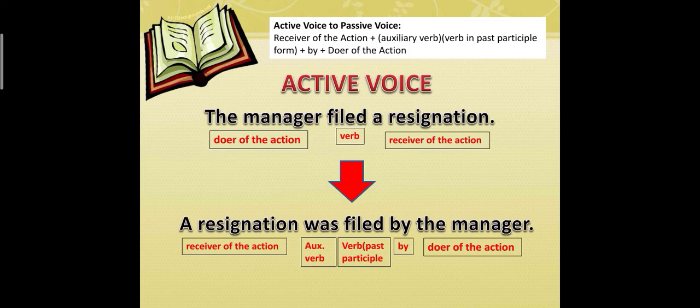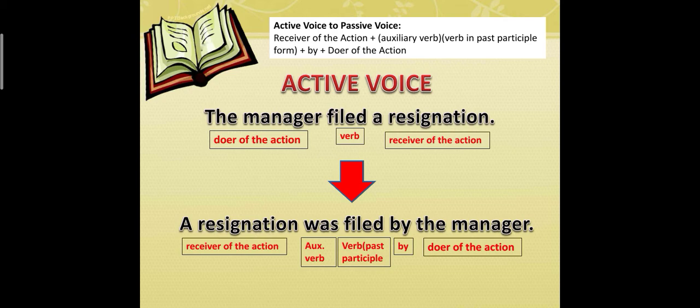The sentence example in active voice is the manager filed a resignation. The manager is the doer of the action. Filed is the verb and a resignation is the receiver of the action. To make it in passive voice, let's start with the receiver of the action, which is a resignation.